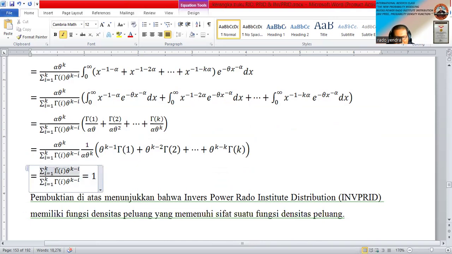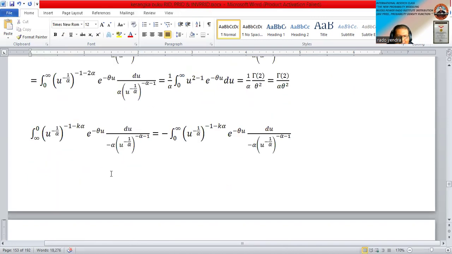So you can see here the last equation is the summation from i equal to 1 until k of gamma function i multiplied by theta power k minus i, divided by the summation from i equal to 1 until k of gamma function i multiplied by theta power k minus i. So it is the same form, the same function. Of course, we have succeeded in proving that the integral of the density function equals 1.